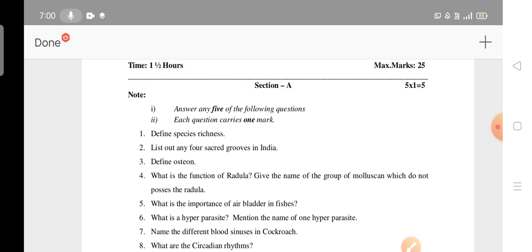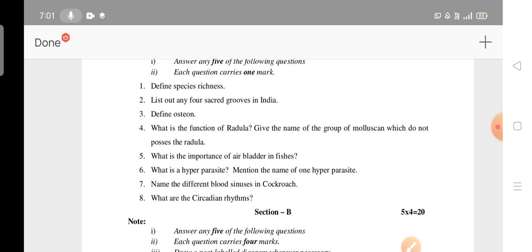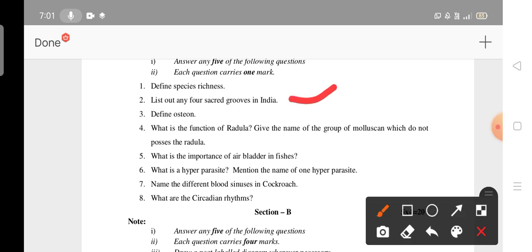Section A carries very short answer questions, 1 mark questions. You have to attempt only 5, but they will give 8 marks. Species richness I have told. Sacred groves in India I didn't mention. Please go through this question. Okay. Austrian I have told. What is the function of radula? This one I didn't mention.